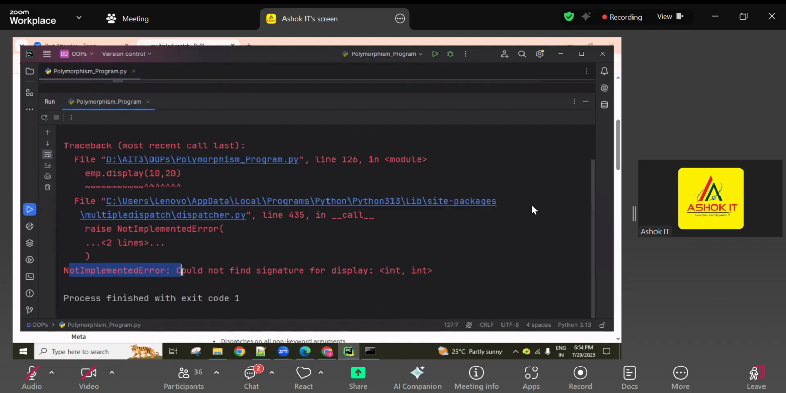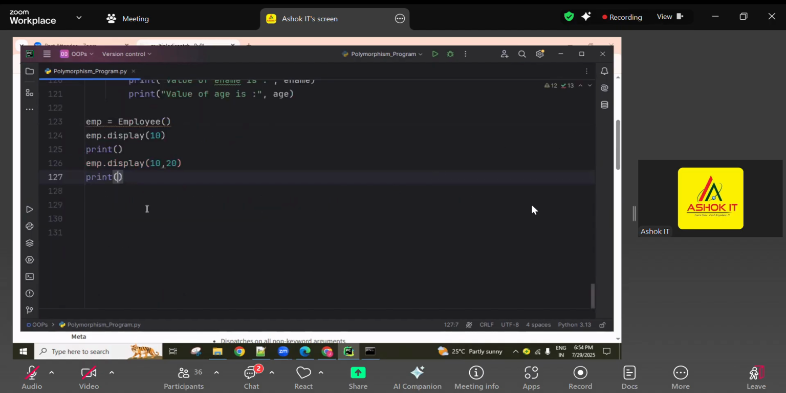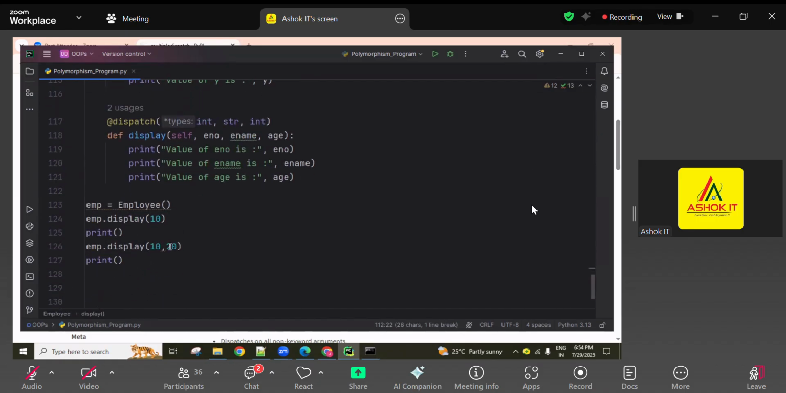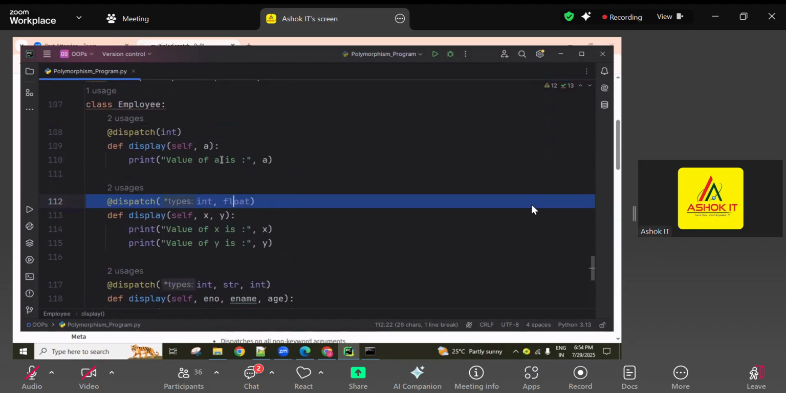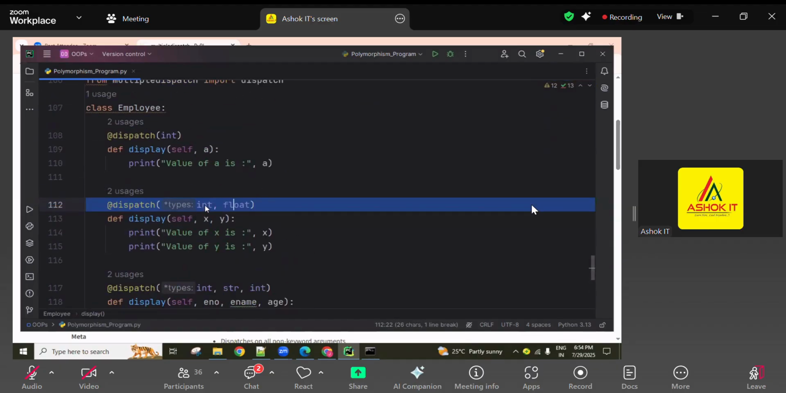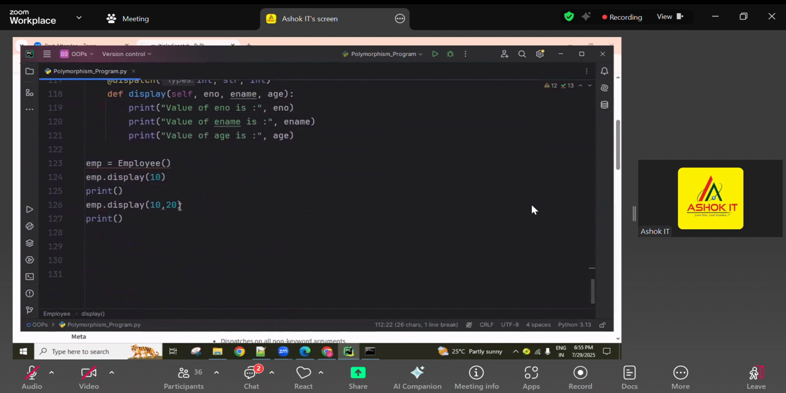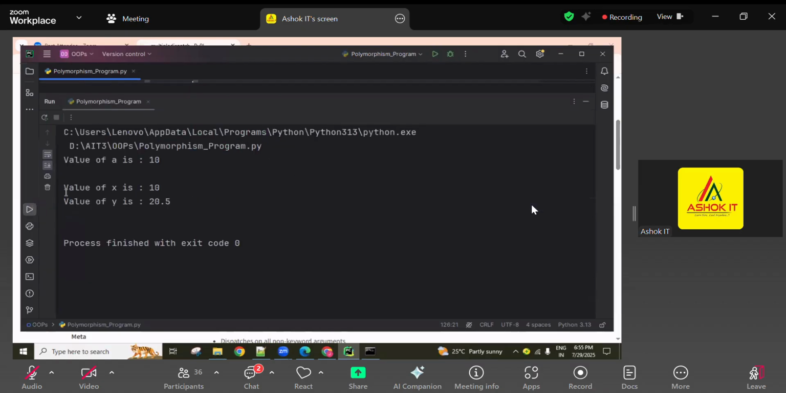Not implemented. Could not find the signature for display, into two integers given. The second signature is what? Float is there, guys, here. So the matching signature is not there. Int is there. So here there are three signatures, and here only one. This is the matching one actually, but both expect int here, but one is int and one is float. The signature does not match, that's why the error is coming. So if we want, you have to give like 20.50, like that. Then the signature matches and it executes.